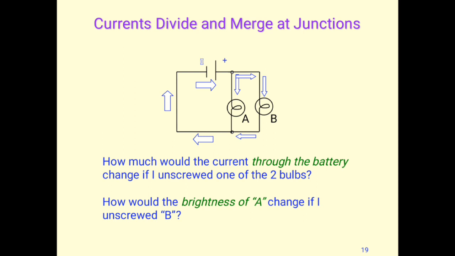Here is one very basic example. We have two bulbs A and B, and both bulbs are connected to the battery in parallel configuration. Now the question is: how much current would flow through the battery, and how does it change if we unscrew one of the two bulbs? After removing B, will A glow brighter, or if we remove A, will B glow brighter?